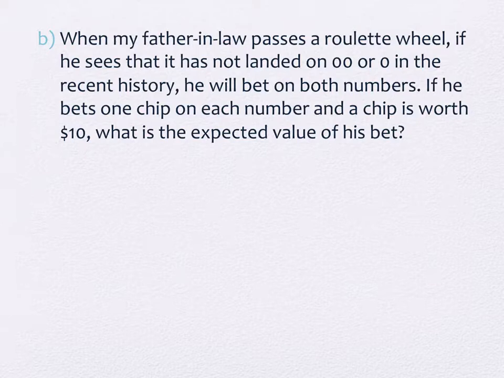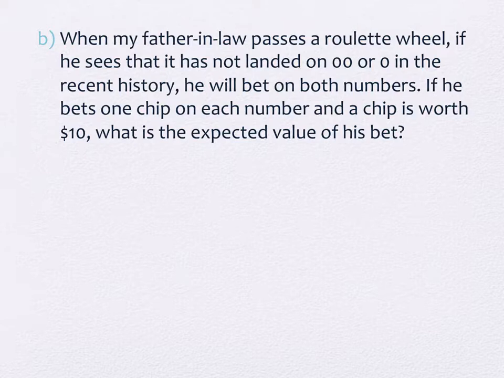The reality is he's going to win or lose. There are no other options in this case. He either wins money because it lands on the 0 or the 00, or he loses money because it doesn't. Some of the other games we're going to see have different outcomes. Like these wheels are colored, so maybe if it lands on certain colors you win $1, on other colors you win $2, and on a third color you win nothing. So some of the games we play will have more options. But on this one, he either wins or he loses. Everybody good so far?